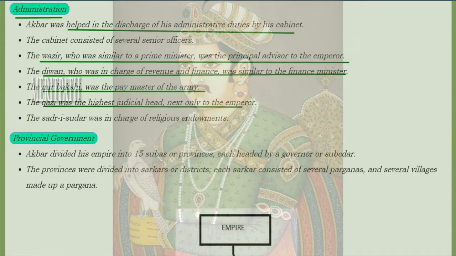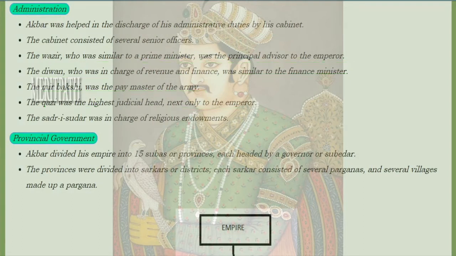How was the administration? Akbar was helped in the discharge of administrative duties by the cabinet. The cabinet consists of many officers. Wazir was similar to Prime Minister. He was the advisor to the emperor. Diwan was in charge of revenue and finance and was similar to finance minister. Mir Bakshi was the paymaster of the army. Qazi was the highest judicial head next to the emperor. Sadr-i-Sudur was in charge of the religious endowments.